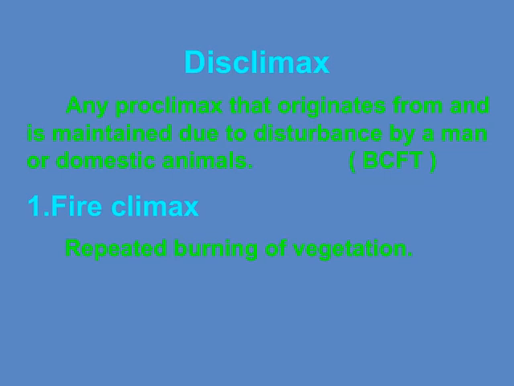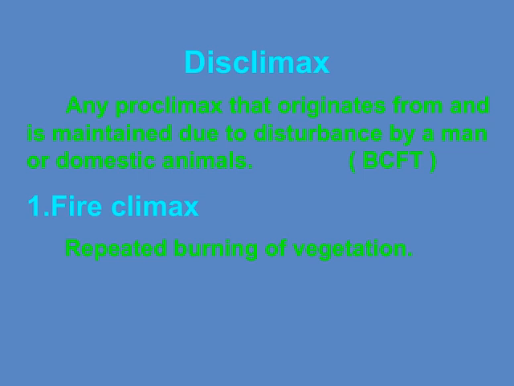All right, let's talk about the concept of disclimax. A disclimax occurs when a climax community, which is typically the stable, mature stage of an ecosystem, is actually maintained or triggered by disturbances caused by humans or domestic animals. This means that instead of reaching a natural and undisturbed climax, the ecosystem remains in a state that's influenced by these external disturbances. Now, within this category, we have something called fire climax.